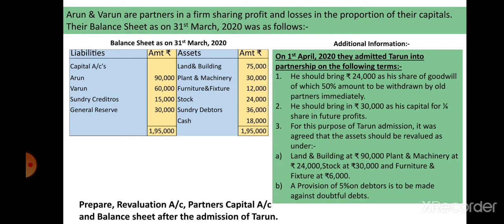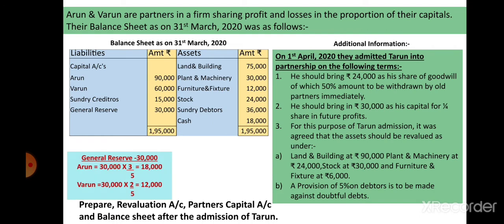So what is the profit sharing ratio? Which we already found out, that is 3 raised to 2. So you can see on screen, general reserve is equal to 30,000.